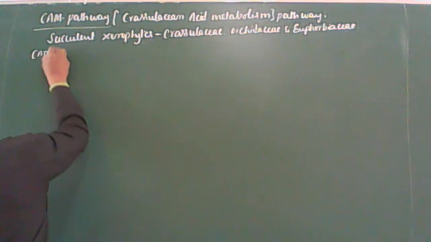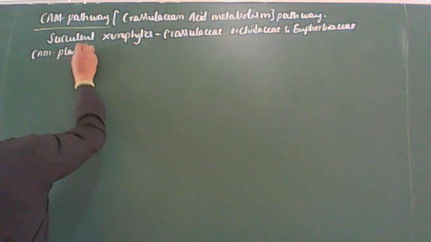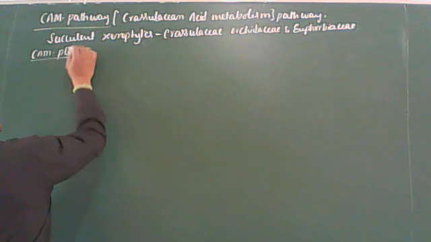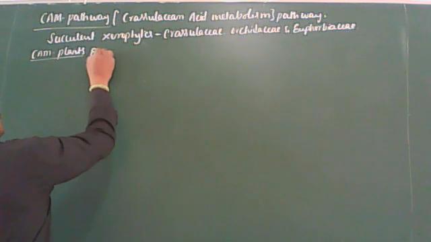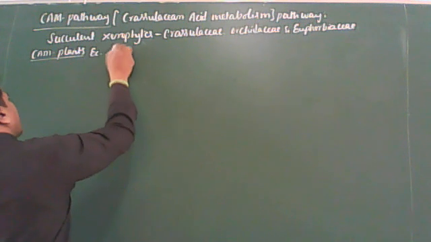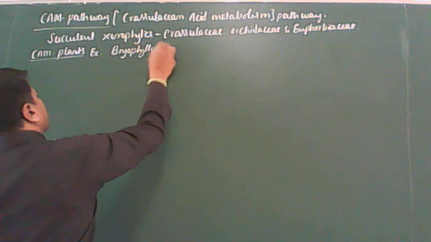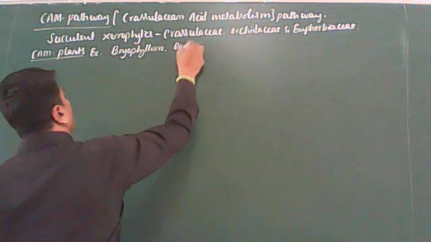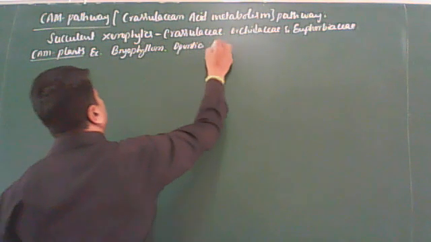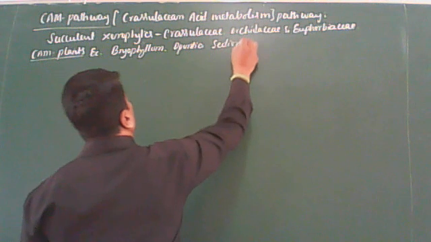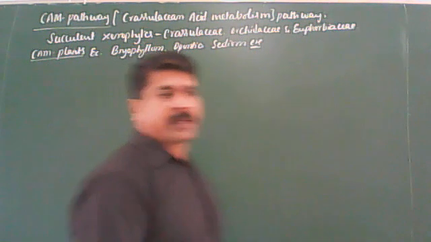Those plants which exhibit the CAM pathway are called CAM plants. You can take the examples Bryophyllum, Opuntia, and also Sedum, etc. Got it?